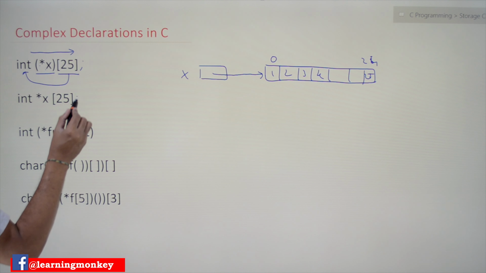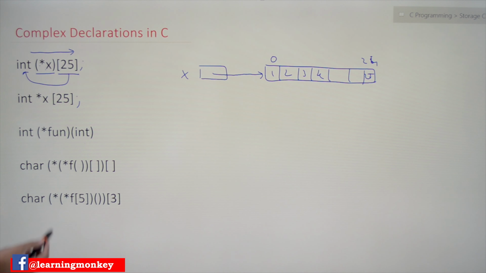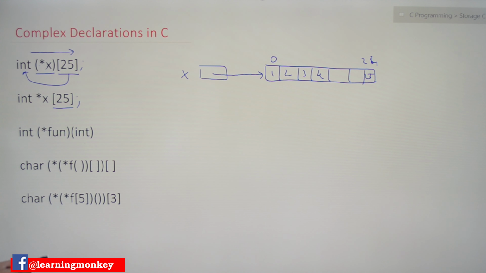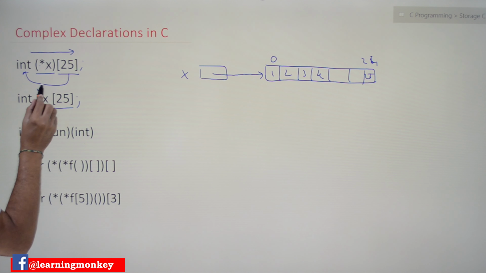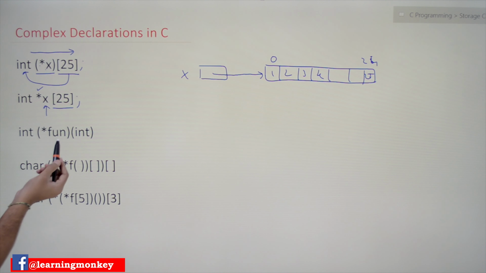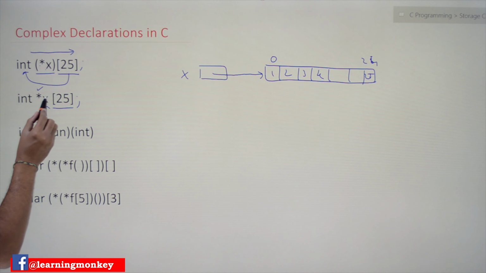And the second one. Here again, using the precedence table, which one has the highest precedence? This one has the highest precedence, and after that this one, and this is a variable, not a declaration. So X is an array.